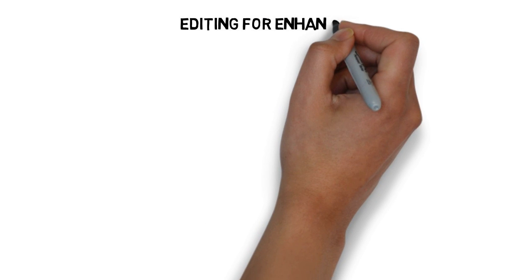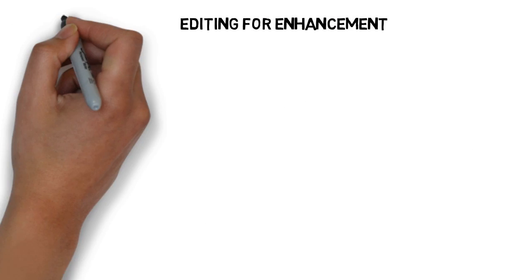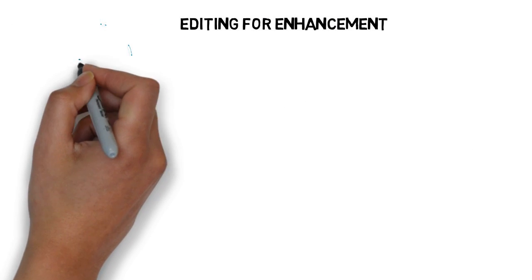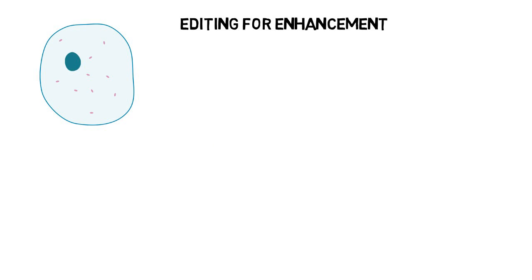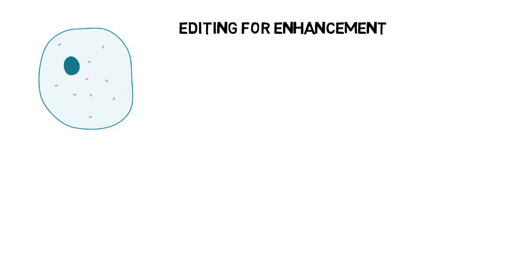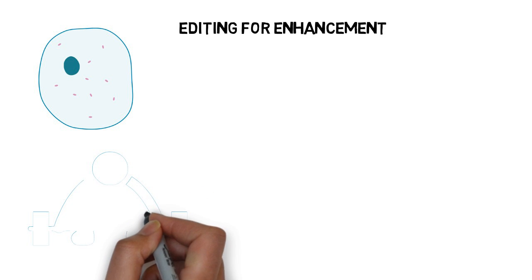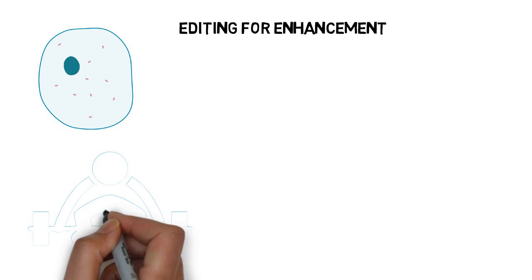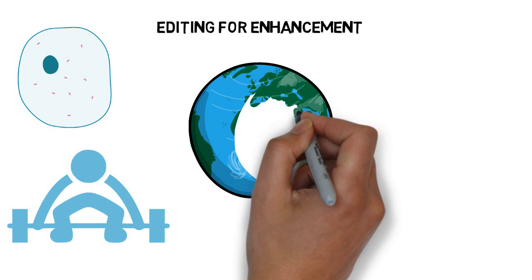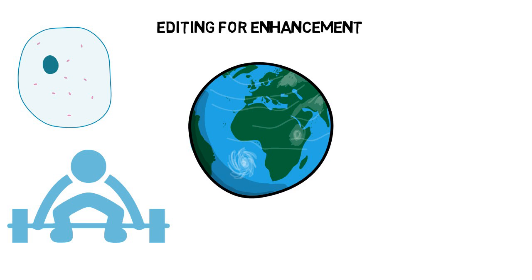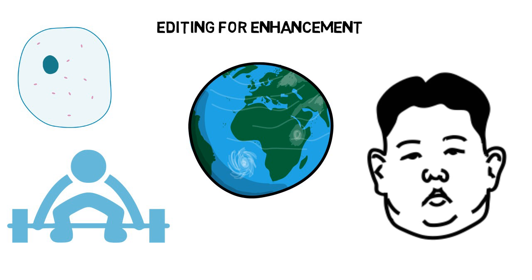What about genome editing for enhancement? Some argue that genome editing could be used to edit somatic or germline cells to improve upon one's genetics. For instance, athletes could enhance their performance, violent offenders could be treated to be made less violent, and therapeutically it could be used to enhance a patient's health. However, this may lead to social problems if populations or nations are using genome editing to give themselves an advantage over others.